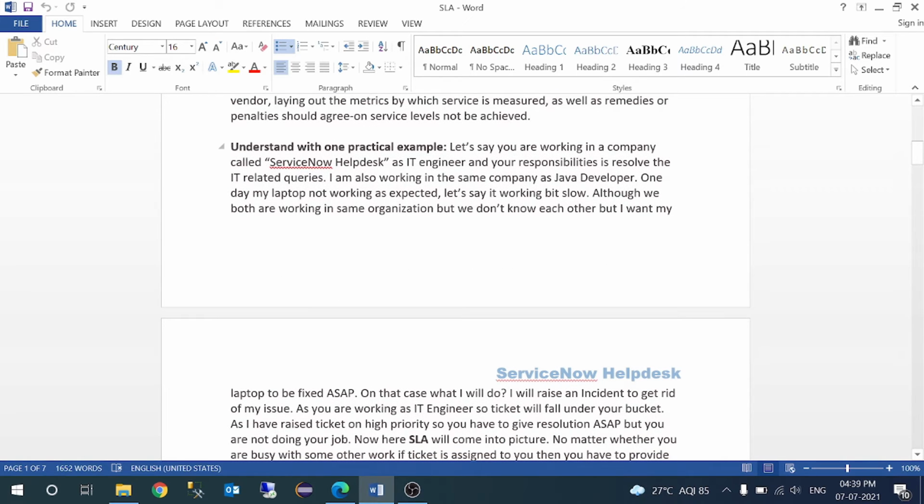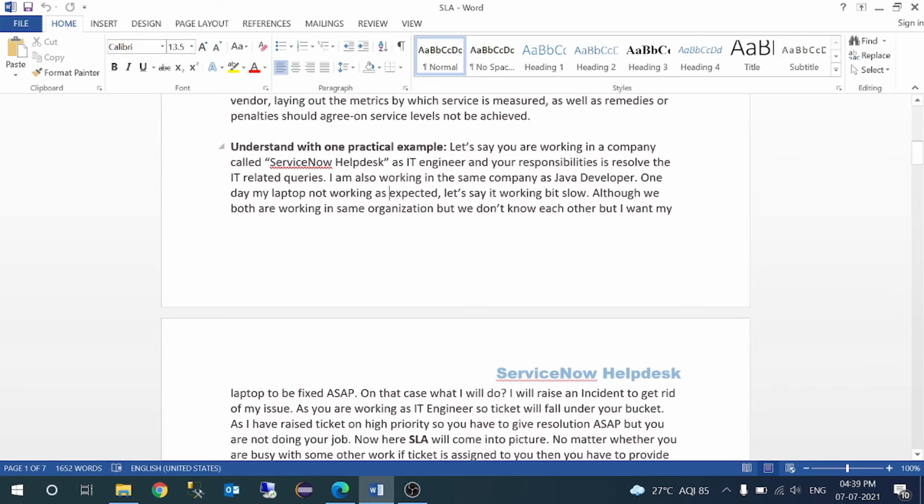So here I was talking about the same thing, I have written it down: you are working in a company called ServiceNow Help Desk as an IT engineer, and your responsibility is to resolve IT related queries. And I, Runjay Patel, am also working in the same company as a Java developer. One day my laptop starts behaving unexpectedly, like it is not working as expected. Let's say it's working a little bit slow, right? Although we both are working in the same organization, we don't know each other because it's a very big organization, let's say, right?